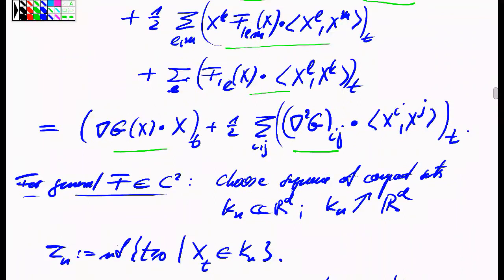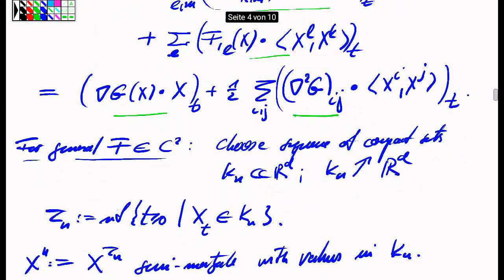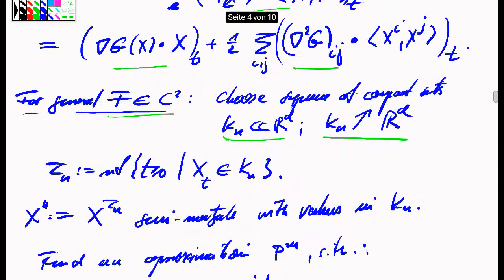For general function f, which is sufficiently regular, the final step is the reduction to the polynomial case by approximation. For that, we shall now assume that the function f is only C2, smooth, and we take a collection of compact sets which are increasing and exhaust the full Euclidean domain.